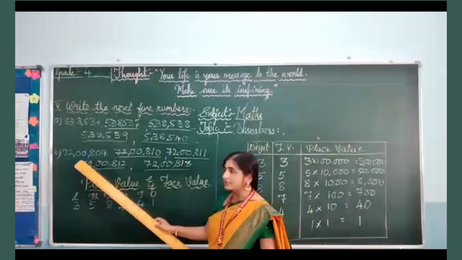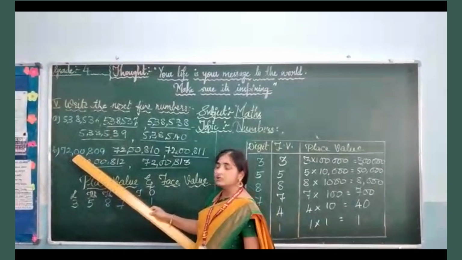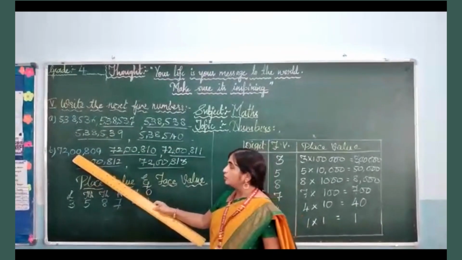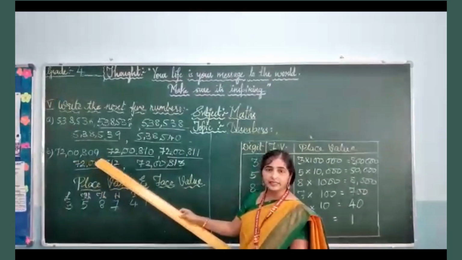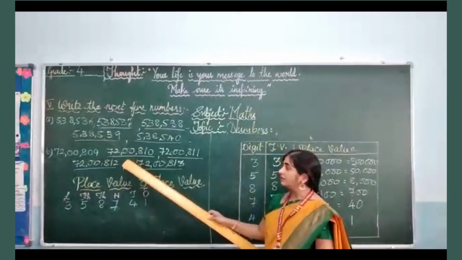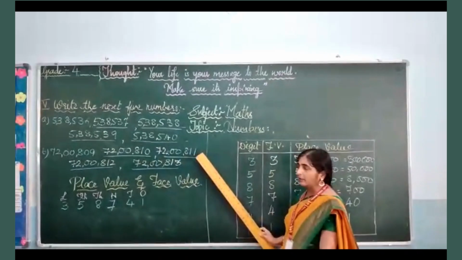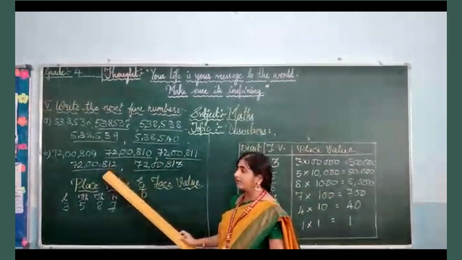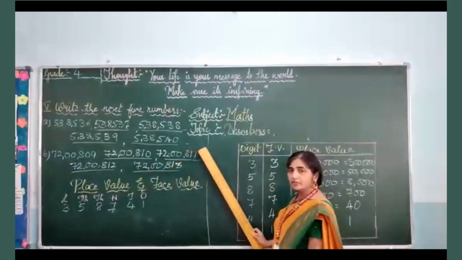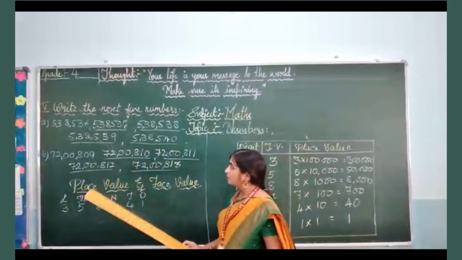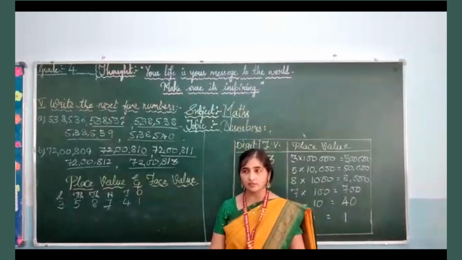Same way you have the next number 72,809. You can see here in thousands place you have 0, 0. So you will not read that thousands place. You just read it as 72,809. The next number is 72,810, 72,811, 72,812, and the next number is 72,813, 72,814. So hope children you all understood how to write the next numbers and how to read the numbers.